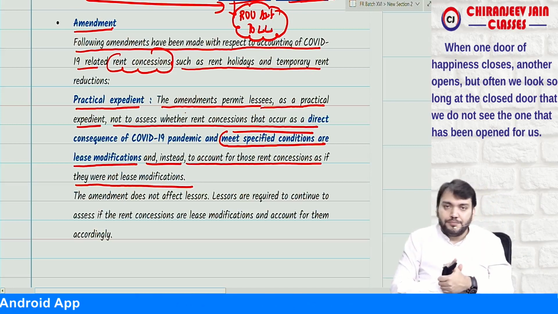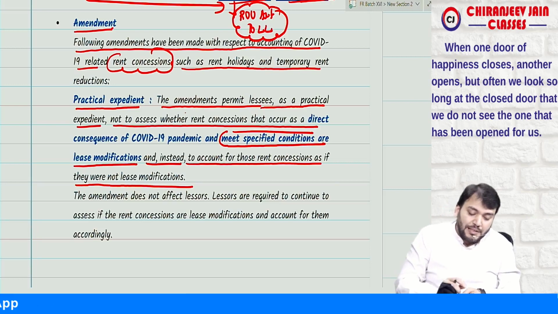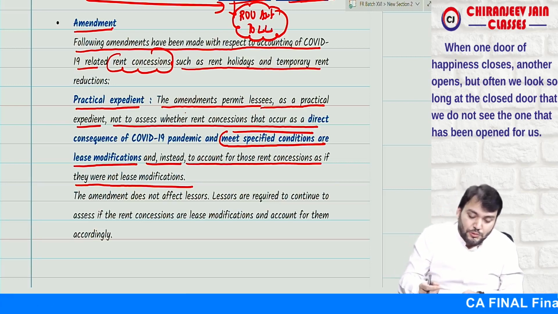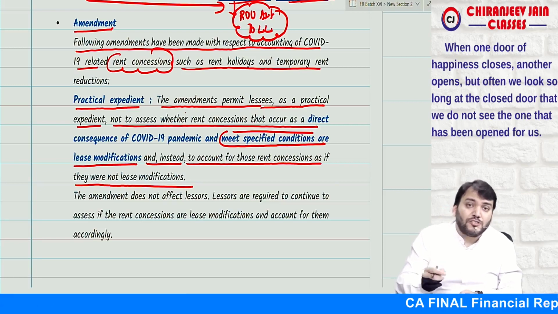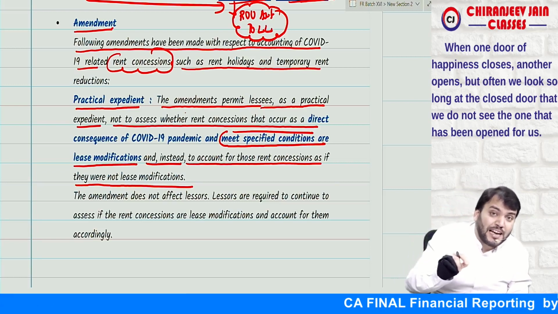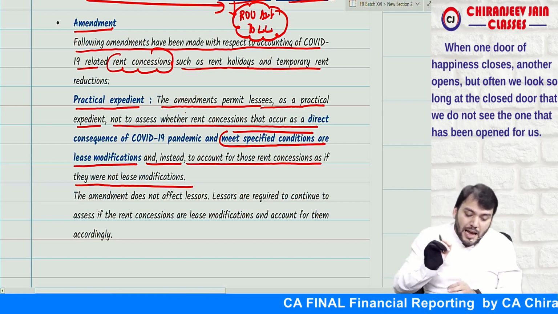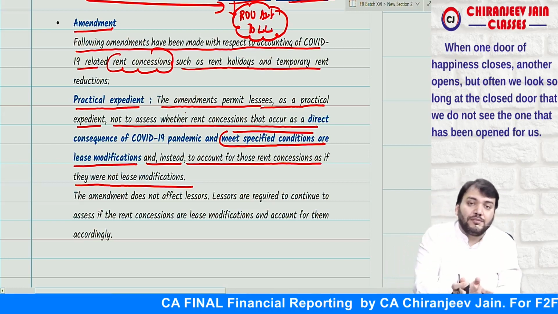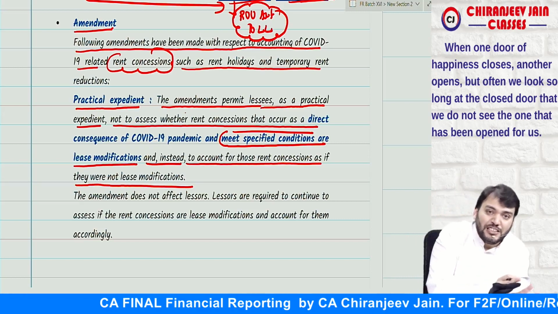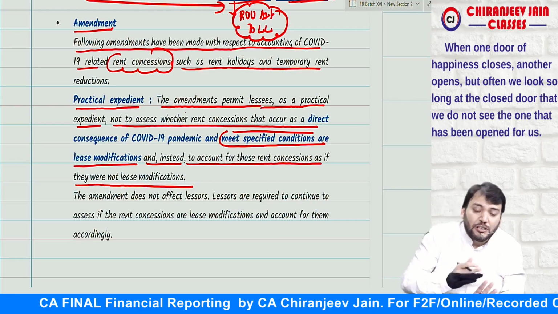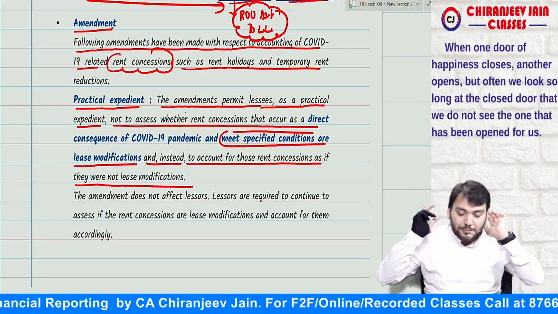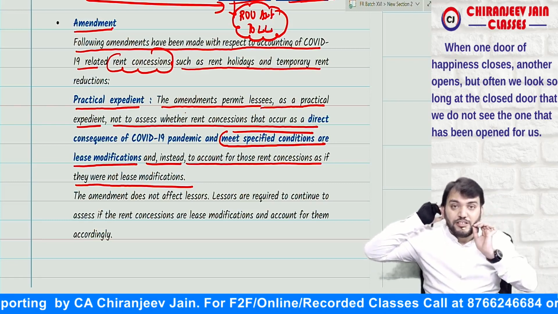Are you getting what I am saying? So whenever any rent concession is a direct consequence of the COVID-19 pandemic, and if it meets specified conditions, then that rent concession will not be considered as lease modification. Instead, it can be accounted as if it were not a lease modification.